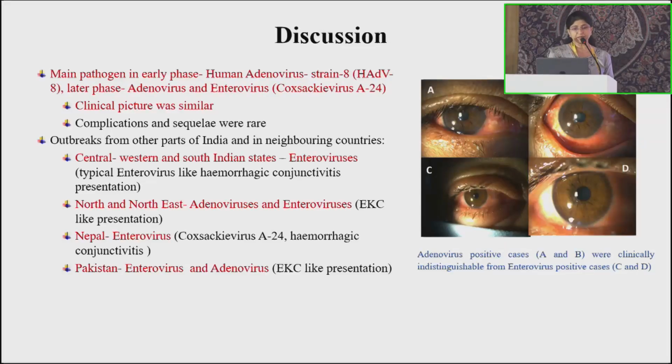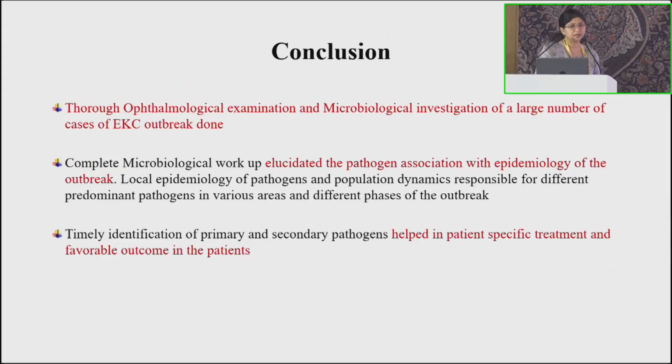At the same time, outbreaks were also reported from other parts of India and neighboring countries, and it was found that in central, western, and south Indian states and Nepal, the outbreak was driven by enteroviruses, and the clinical picture was of hemorrhagic conjunctivitis, whereas in north and northeast India and Pakistan, both enterovirus and adenovirus were identified, and the clinical picture was like EKC. Thus, we studied a large number of cases in the EKC outbreak, and we could elucidate the pathogen association with epidemiology, and it helped in patient-specific treatment and favorable outcome in the patients. Thank you.